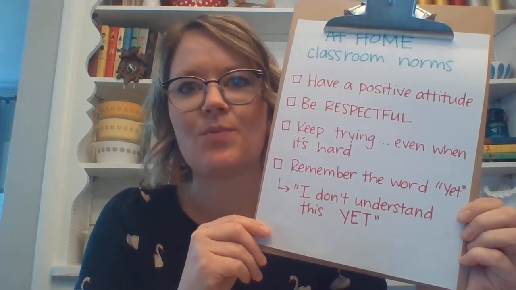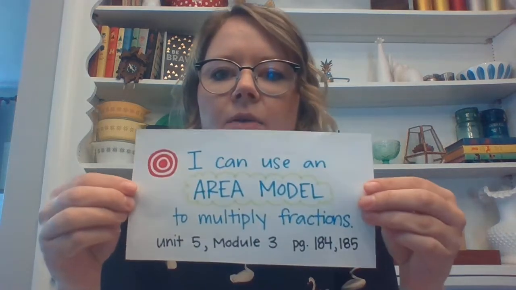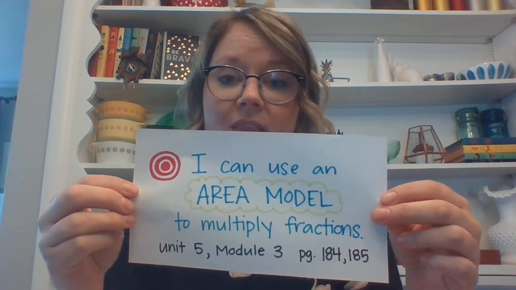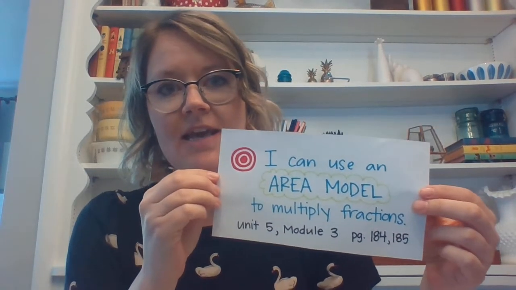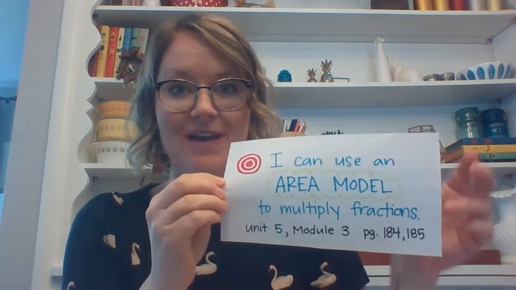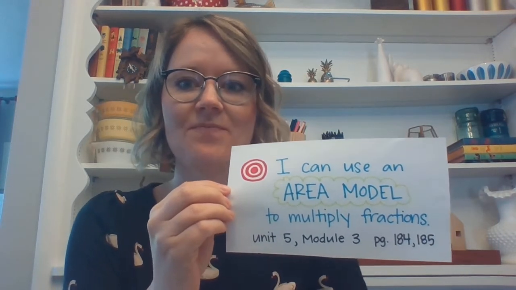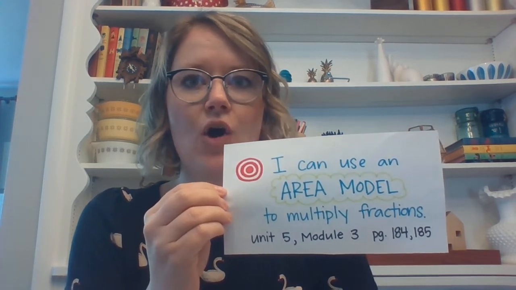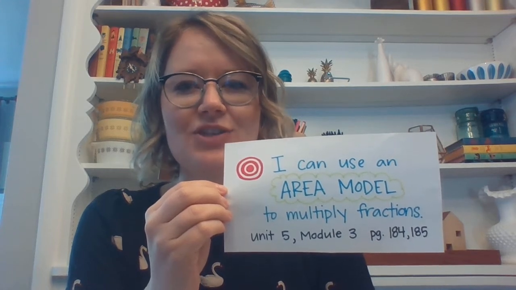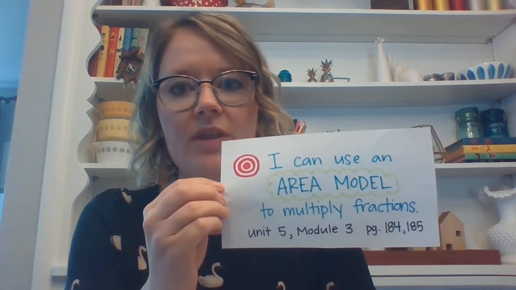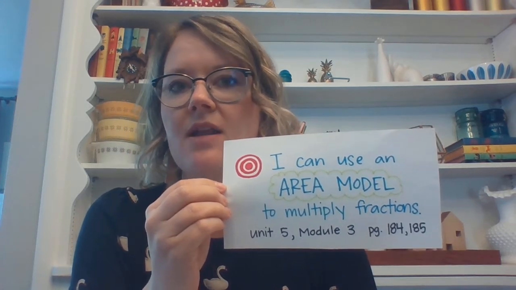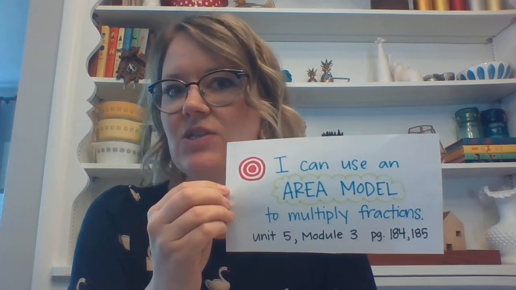With more practice. So today we're going to jump right into our learning target, which is: I can use an area model to multiply fractions. Families, if you're watching, you're probably going to remember how to multiply fractions in a pretty quick way. The kids are going to pick up on that strategy, and it's going to be revisited in 6th grade, and they'll get to just do the shortcut. But right now, we're really working on understanding what it means to multiply fractions so that we have a solid picture in our mind of why the quick and easy strategy works.